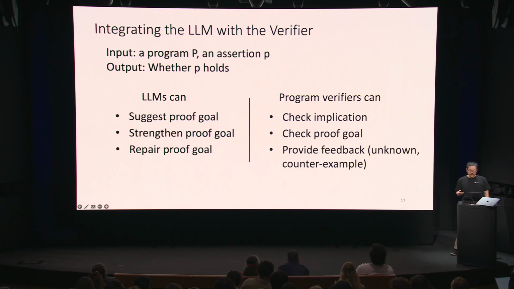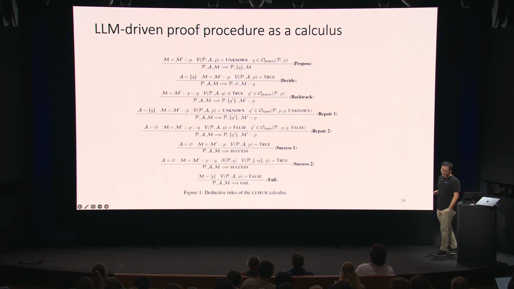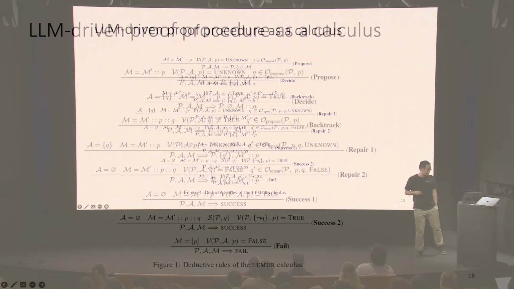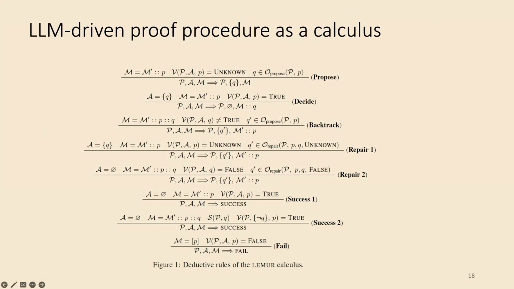So this is a high-level idea, and we actually formalize this as a formal calculus. We don't have time to get into the detail of this calculus, but the point here is that this is a calculus where we have interactions between the oracle, which is a large language model, and a verifier. The oracle's job, the language model's job, is to propose potential proof goals for the verifier to first verify and then to check implication.